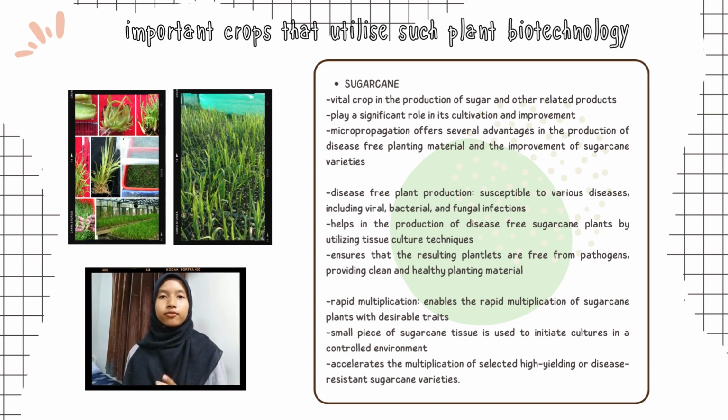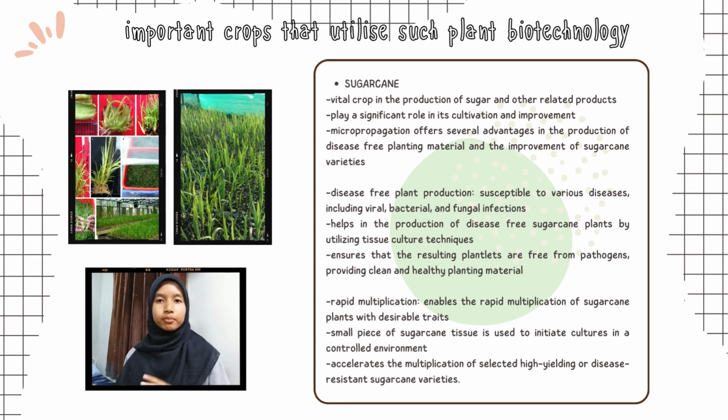Firstly, it is disease-free plant production. Sugarcane is susceptible to various diseases including virus, bacterial, and fungal infections. Micropropagation helps in the production of disease-free sugarcane plants by utilizing tissue culture techniques. Meristem or shoot tips from healthy and disease-free donor plants are cultured in a sterile nutrient medium. This method ensures that the resulting plantlets are free from pathogens, providing clean and healthy planting material.